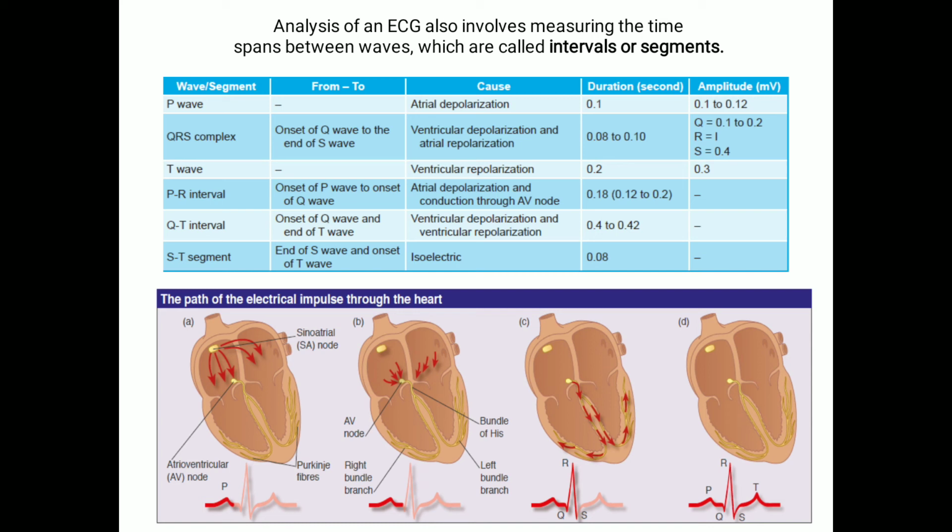Next is the RR interval. The RR interval is the time between two consecutive R waves. So that is one cardiac cycle, the distance between one R and the next R. Its significance is that it is the duration of one cardiac cycle, which is 0.8 seconds. Measurement of this RR will help us calculate exactly the heart rate and heart rate variability.